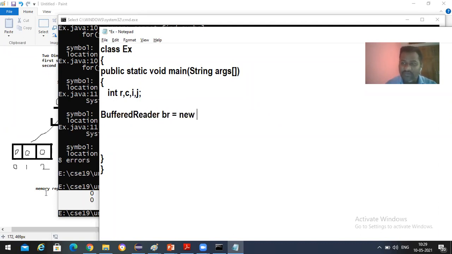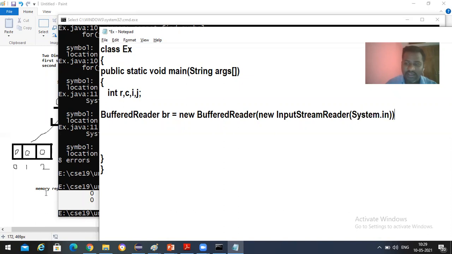BufferedReader br is equal to new BufferedReader, opening parenthesis, new InputStreamReader. Okay. Again, in this new InputStreamReader, we need to give System.in; semicolon. See what I have done here.